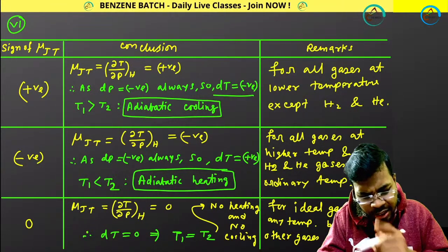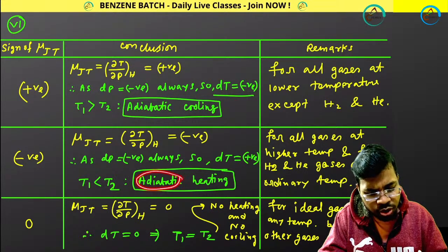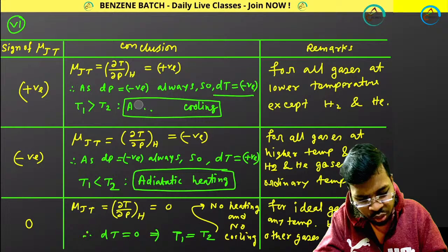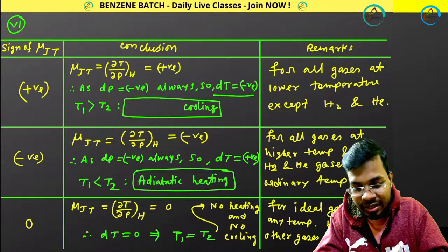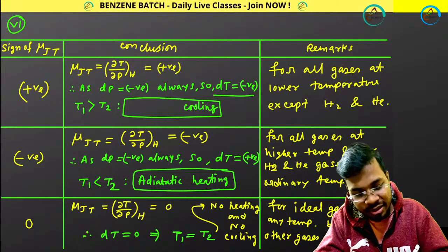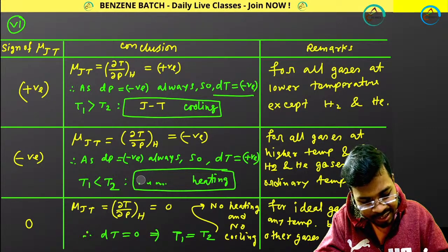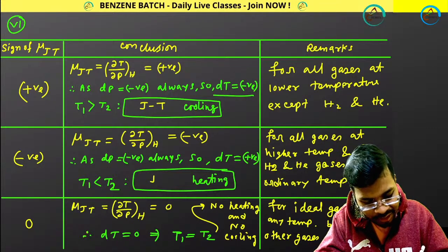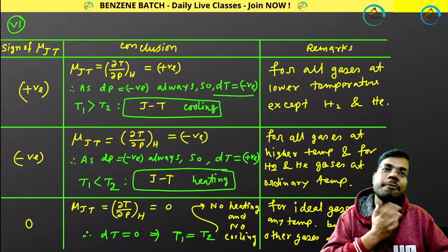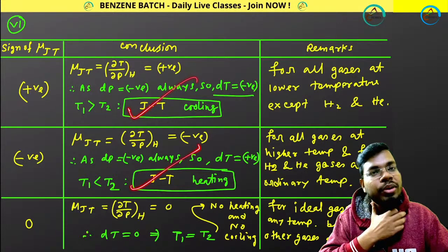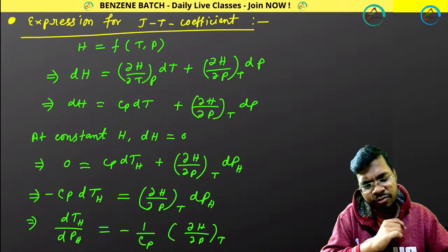So these cooling methods are likely to be Joule-Thomson cooling. Change it to Joule-Thomson cooling. If you have watched my video recently, I have edited those parts. By mistake I talked about adiabatic cooling. This is called JT cooling, Joule-Thomson cooling. If you had seen my video previously, I didn't change it there. So it is Joule-Thomson cooling, not adiabatic cooling. Adiabatic cooling is a different kind of cooling that we don't need to understand right now.